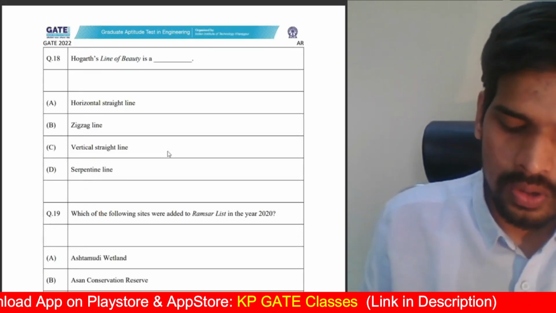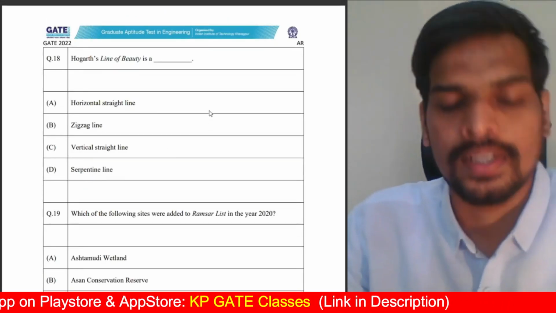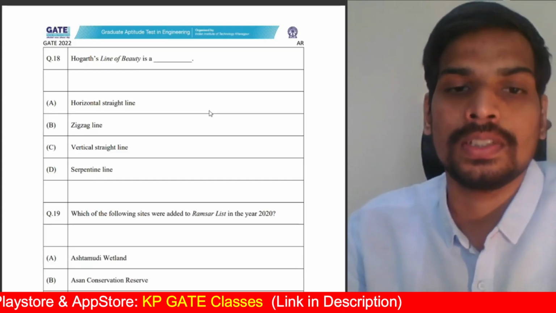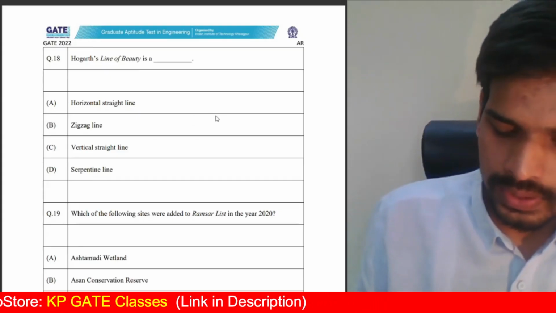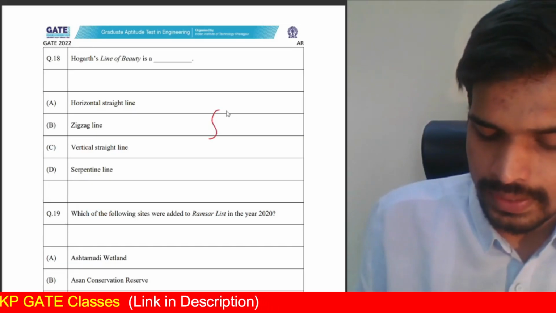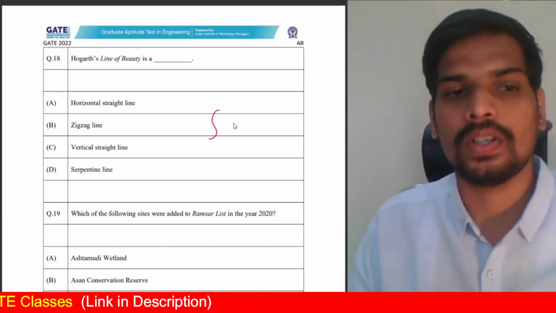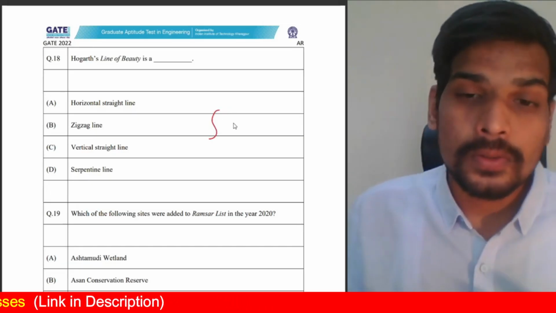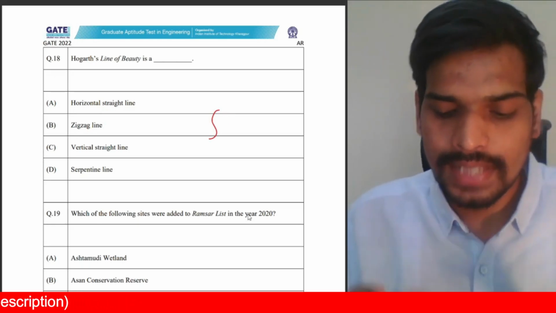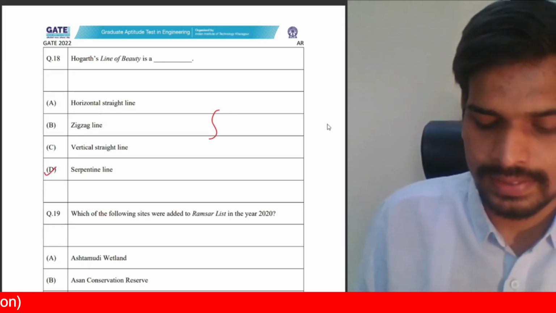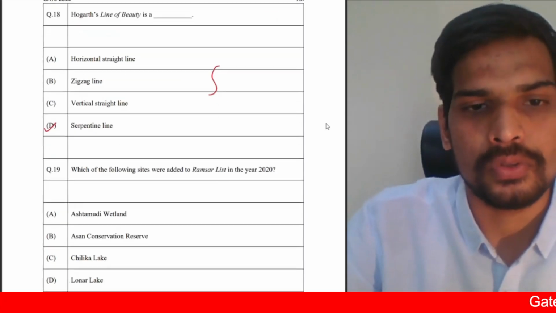Coming to the next one, Hogarth's line of beauty. William Hogarth was the one who gave this idea of line of beauty. Line of beauty was an S curve or a serpentine curve, which William Hogarth felt induced curiosity in the person who is looking at it. So it's a design principle basically. Serpentine line is the answer for the line of beauty.